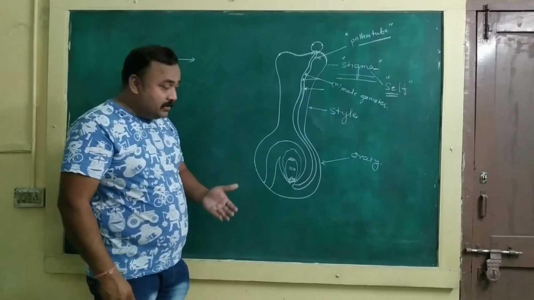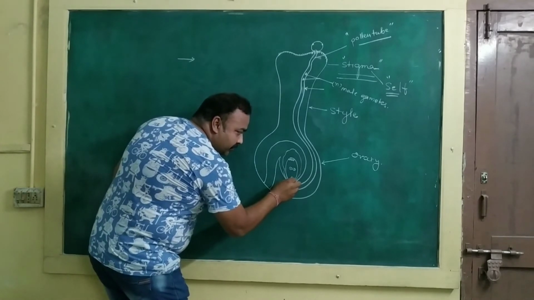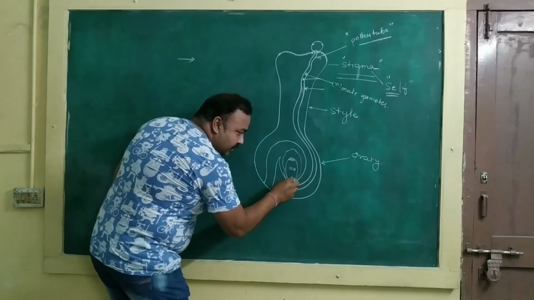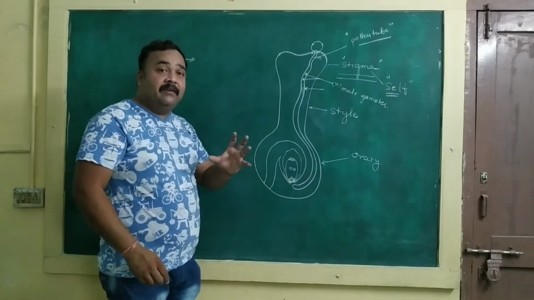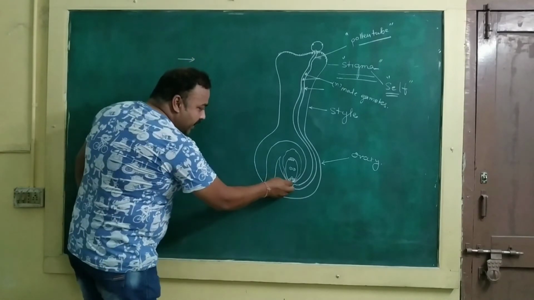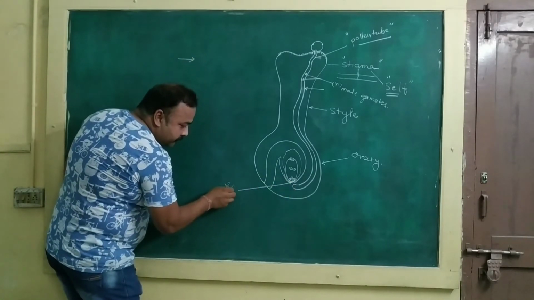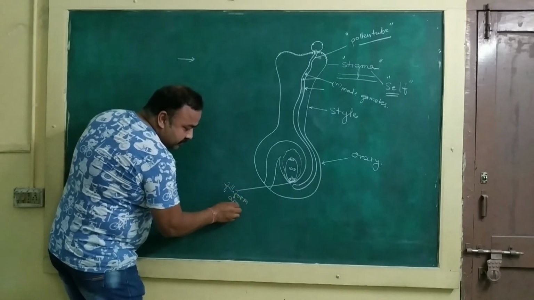We have also studied that the surface of the synergids towards the micropyle has a specialized thickening which is known as the filiform apparatus.